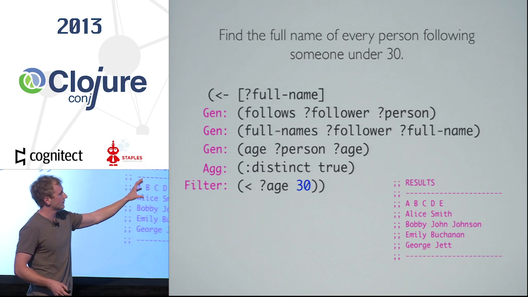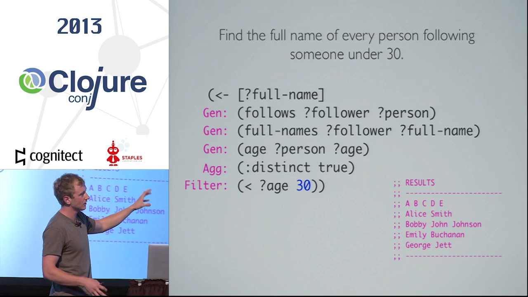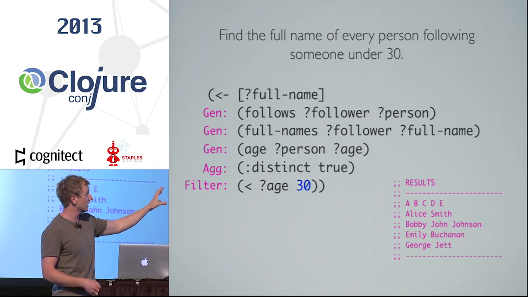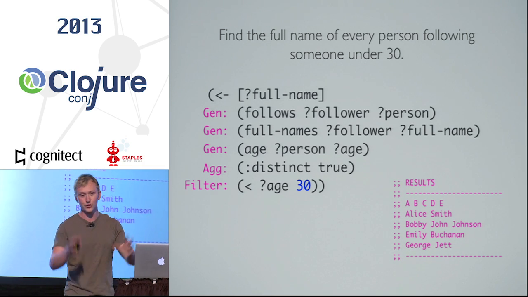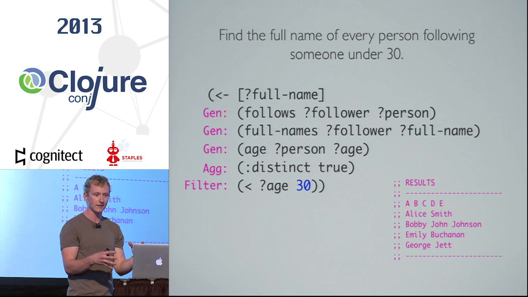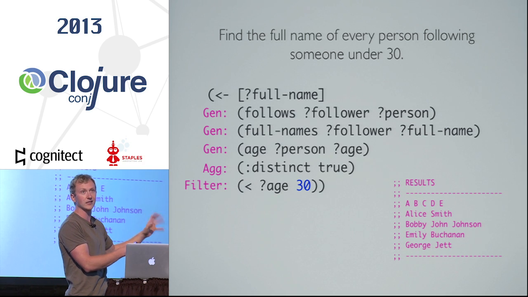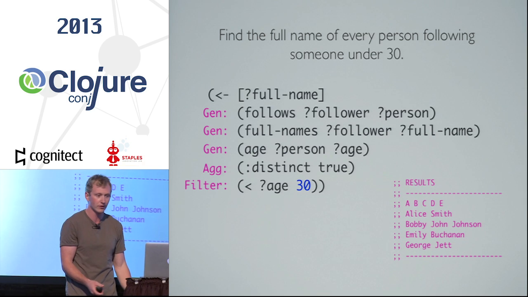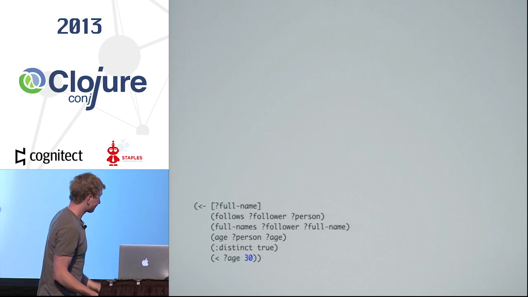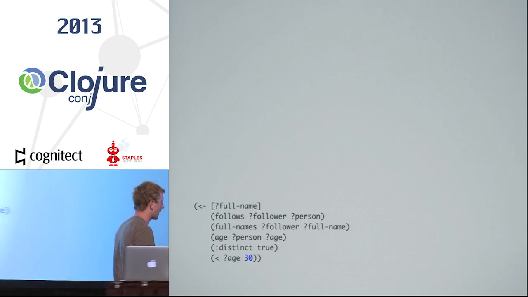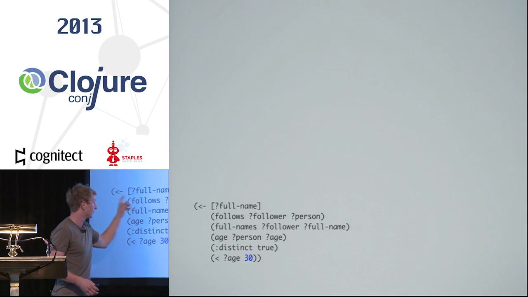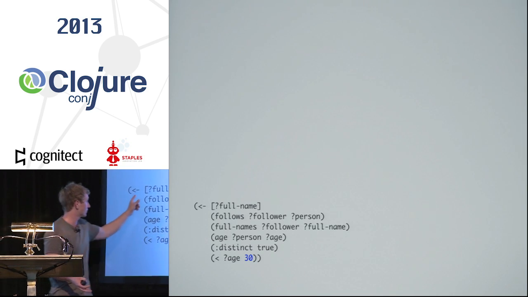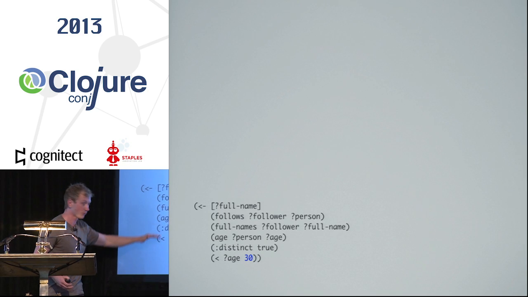So this is the kind of subquery. What Cascalog does is take a subquery that looks like this and turn it into a logical graph that can be turned into one of those Clojure stream transformations or Hadoop land or whatever. So the way this works is, like I said, we want to satisfy this full name. We want to make a new generator, which generates full name. And we've got these 5 predicates to work from.